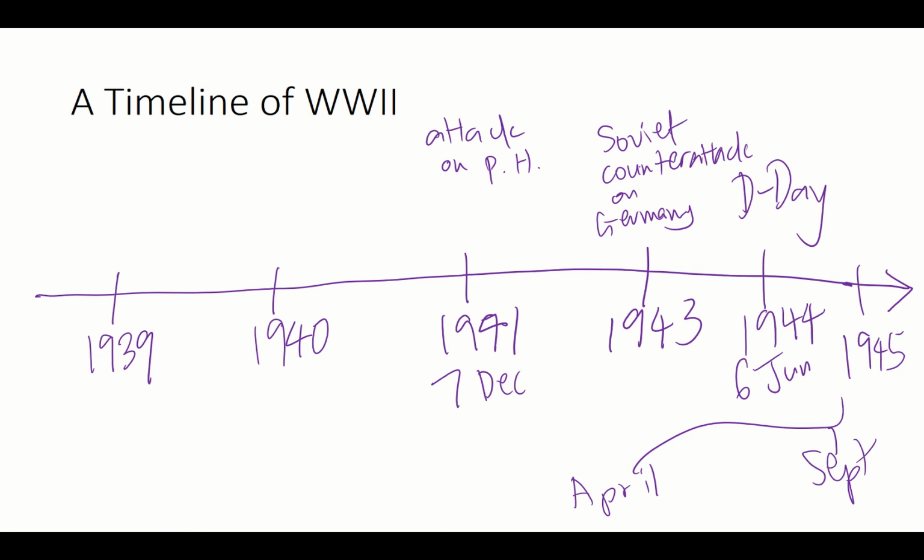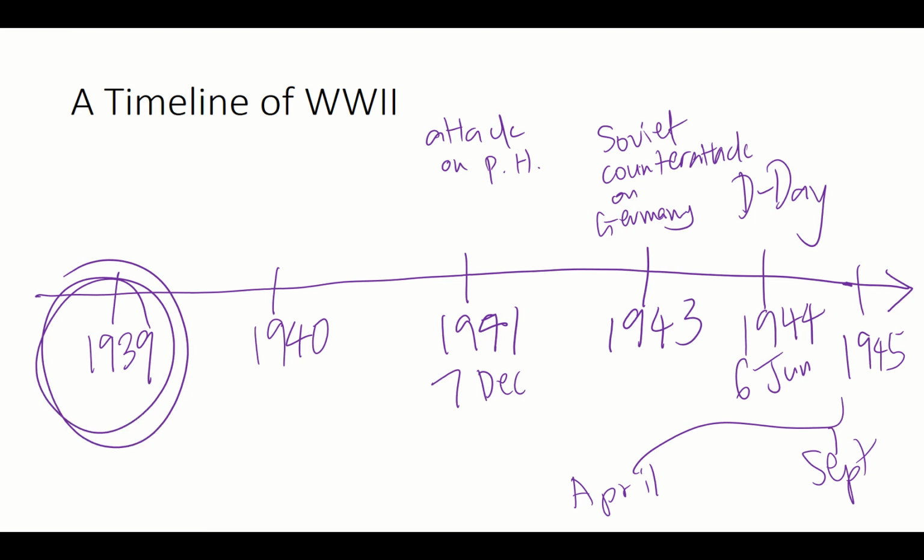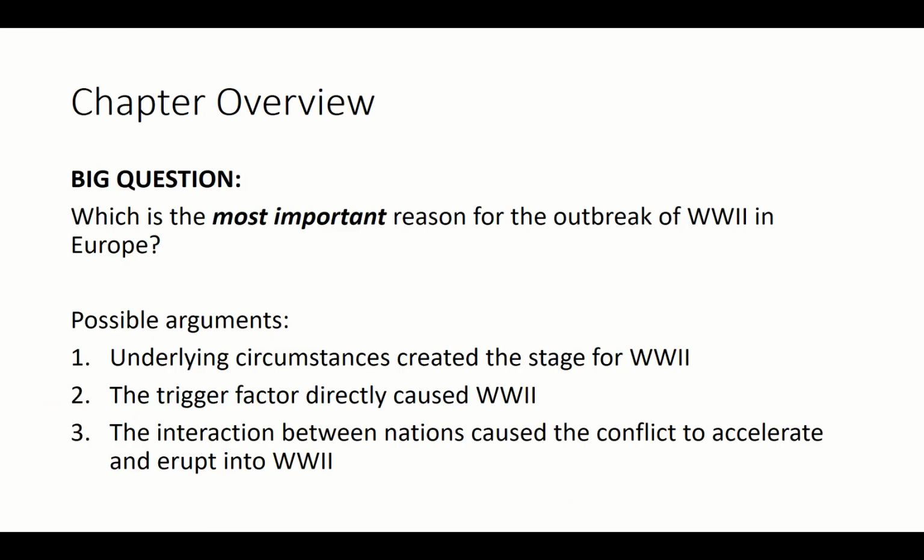Okay, but for this chapter, we want to explore what led to this point, what led to World War II breaking out, what is the action that resulted in Hitler actually daring to start the war. So this is the question that we are looking at. What is the reason for the outbreak of World War II in Europe?